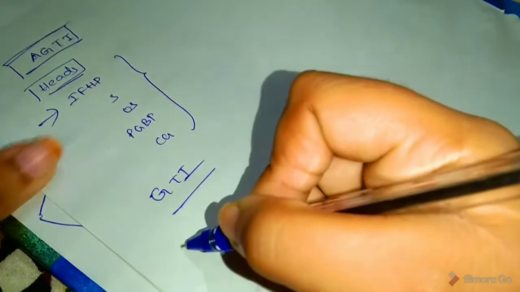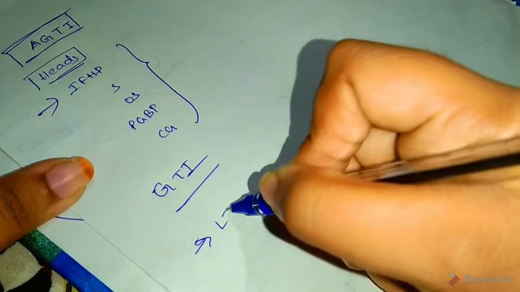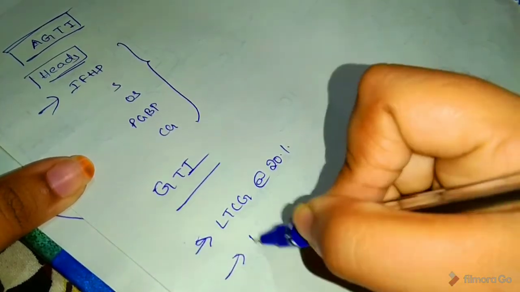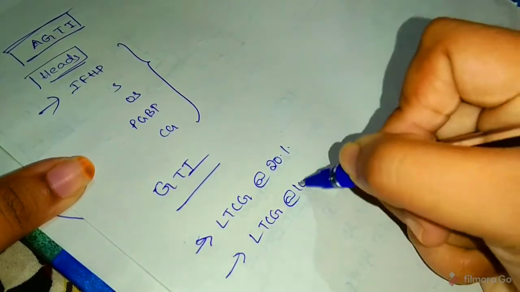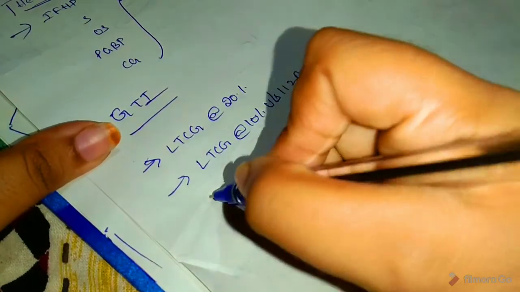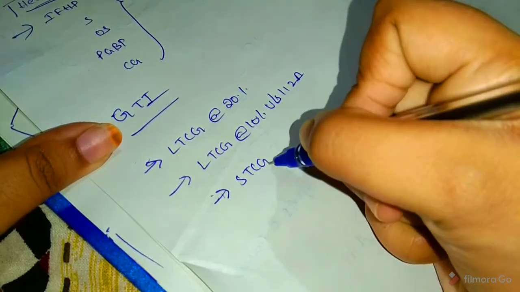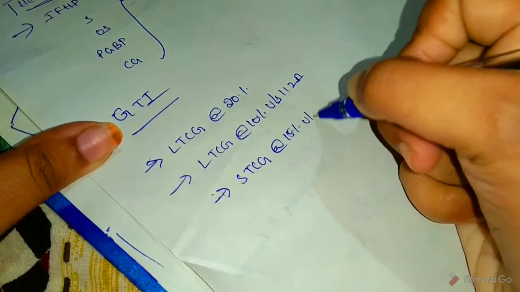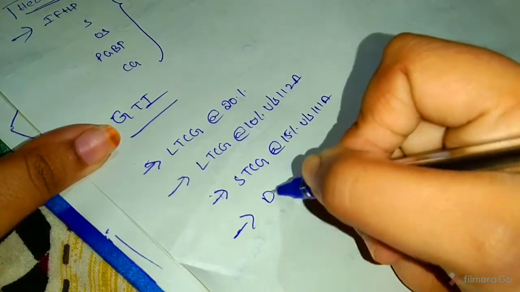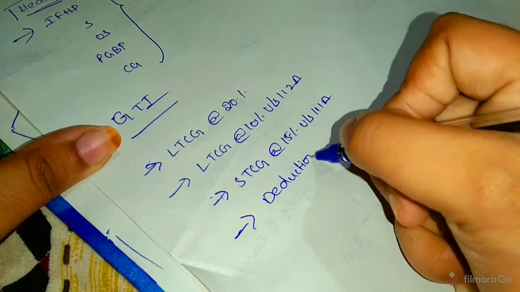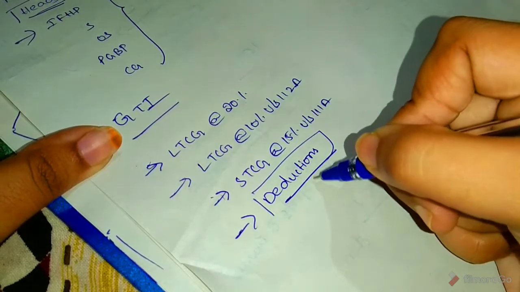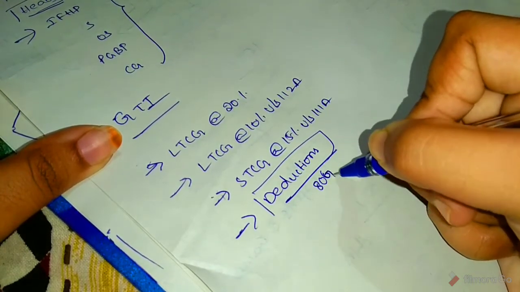So in this, first deduct long term capital gain at the rate of 20%, and next long term capital gain at the rate of 10% under section 112A, and next short term capital gain at the rate of 15% under section 111A, and next deductions under Chapter 6A, but except 80G. Okay.